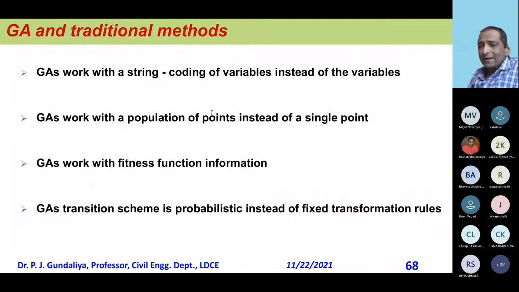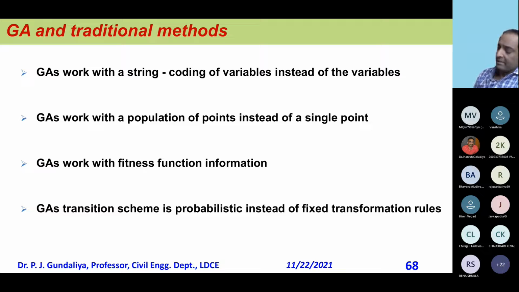Now, comparison of the traditional method and GA. So the first difference is GA works with the string, the coding of the variable, instead of the variable. Now, in the traditional method, we used to have y is equal to f of x1, x2, something like that, where x1, x2 are variables, and I give values directly to x1, x2 to get y, and then of course we have done some derivative and integration to get the optimum y, until we get dy by dx equal to 0.